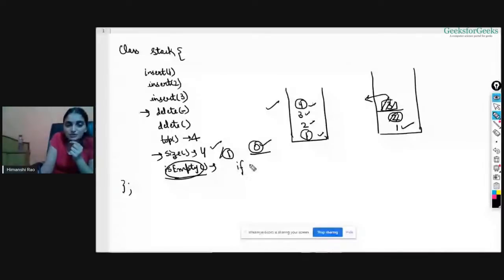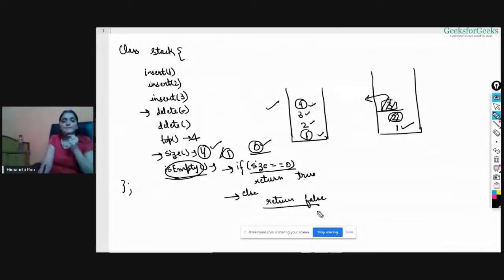So what I need to do is check if my size is zero. I can simply return true, that yes, my stack is empty here, right? In the else case, I need to return false, that it contains some elements. Just like in this case, my size is 4, it will come to this condition. It will check if my size is 0. As it is not 0, it will come to the else condition directly and return false for you, right? So these are the basic operations that we're going to perform over a stack. Now let's see how we can implement these operations.